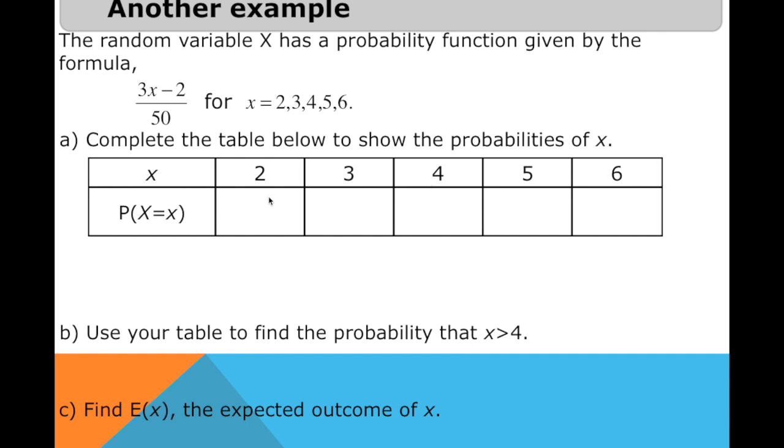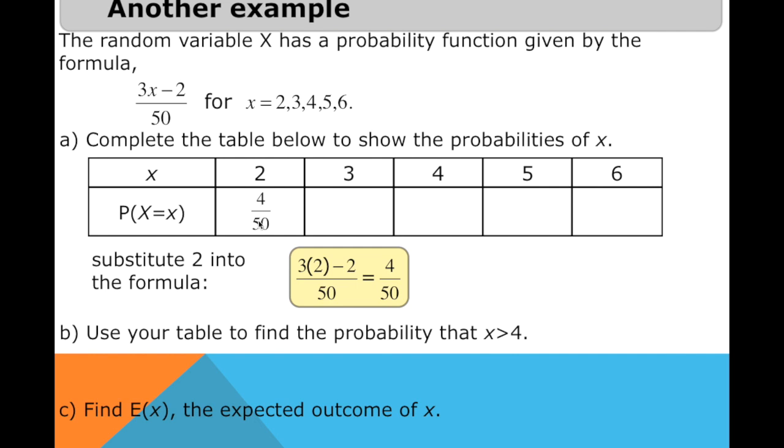What is our p of x equals 2? Plug in 2 to the function and this is what we're going to get. That's 4 over 50. This one is 7 over 50. Plug in 4 to our function, and the result is 10 over 50. Then this is 13 over 50, and this is 16 over 50. Now, for you to be sure that this is correct, a quick check is by getting the sum of all of these probabilities, and it must be equal to 1. So we are sure that this is equal to 1.